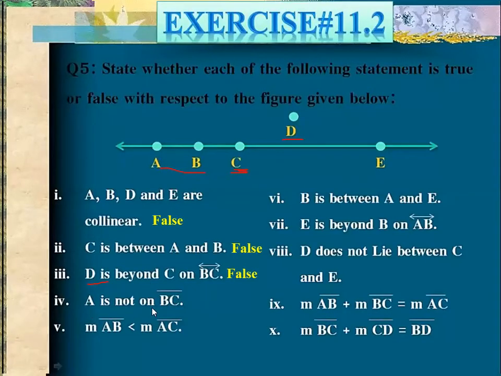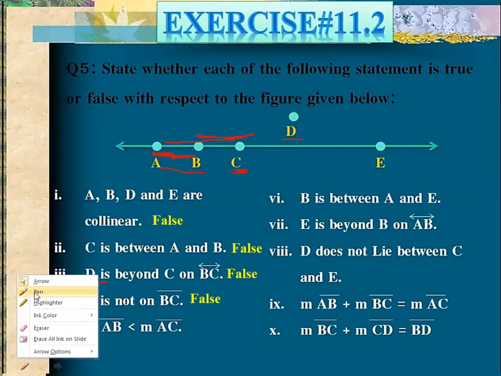Now move on to this one. A is not on BC. This is your line BC, and it is saying that A is not on this line. So please tell me, is it true or false? Abdullah Irfan? False. This is false because A is on BC. Very good, all of you.